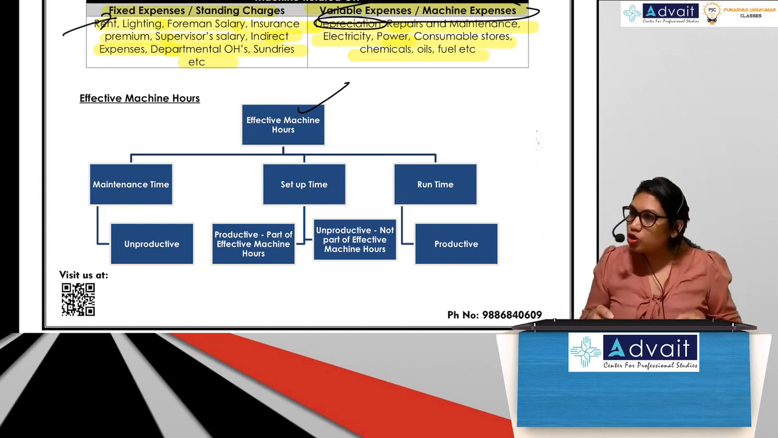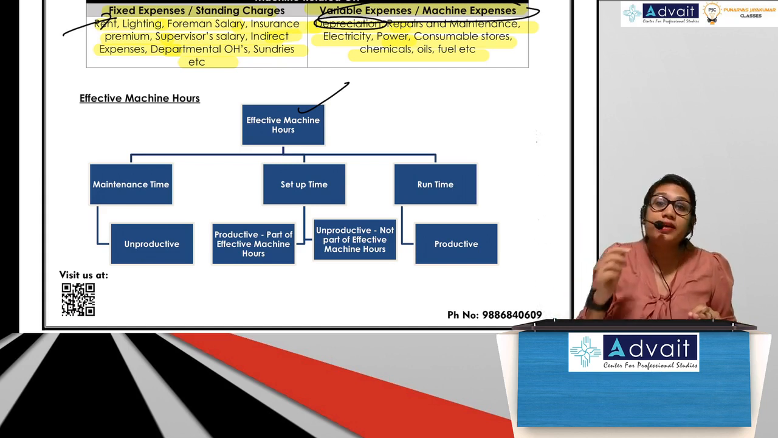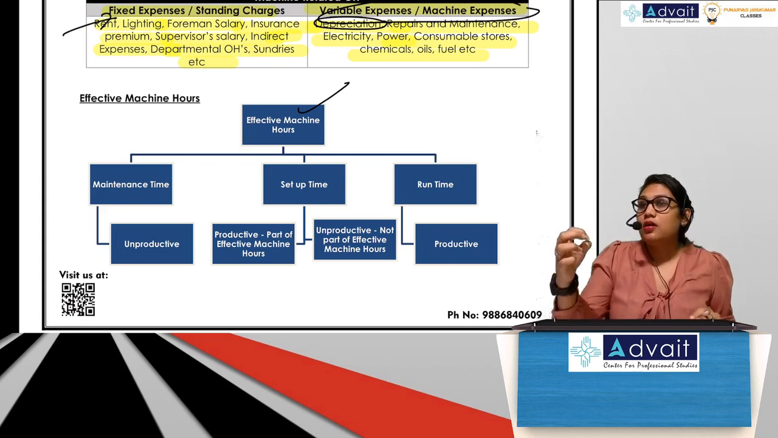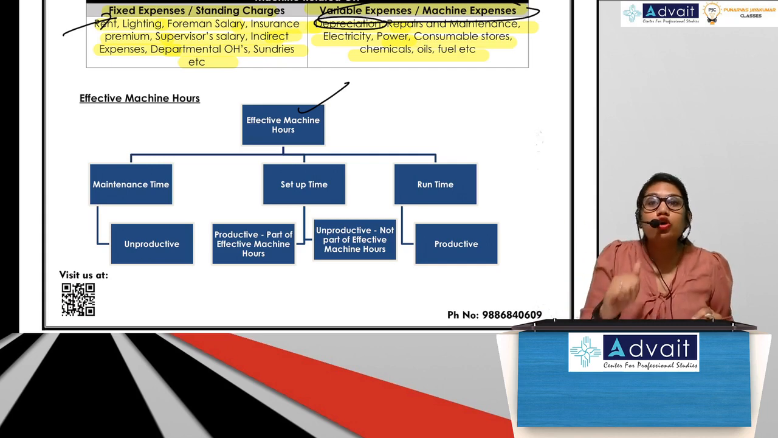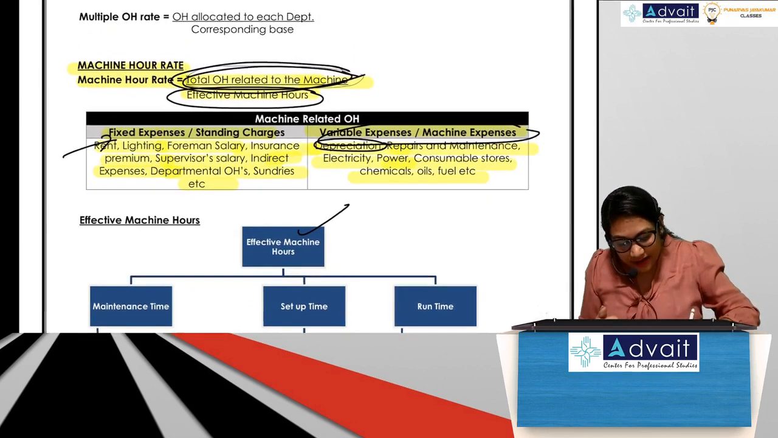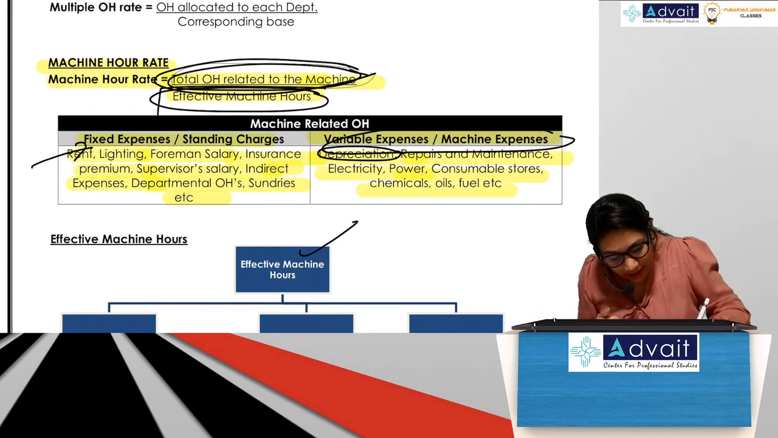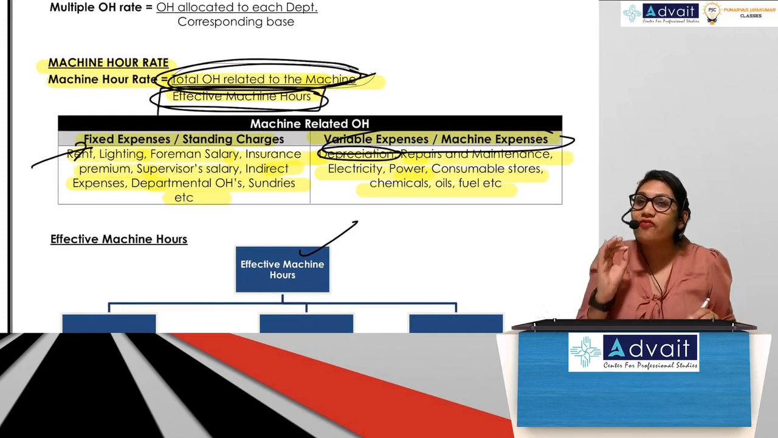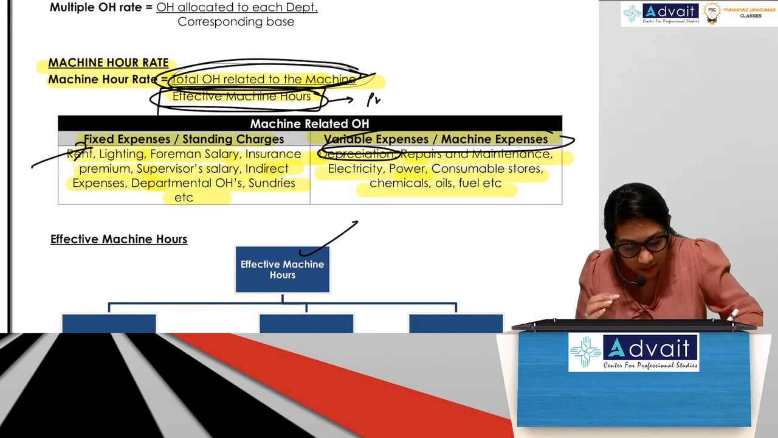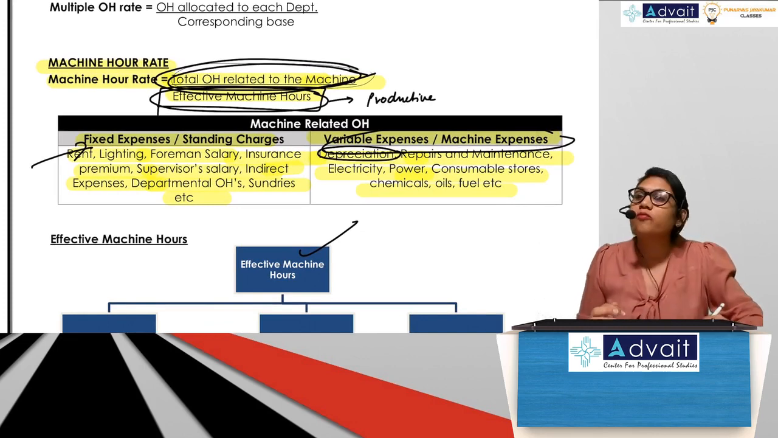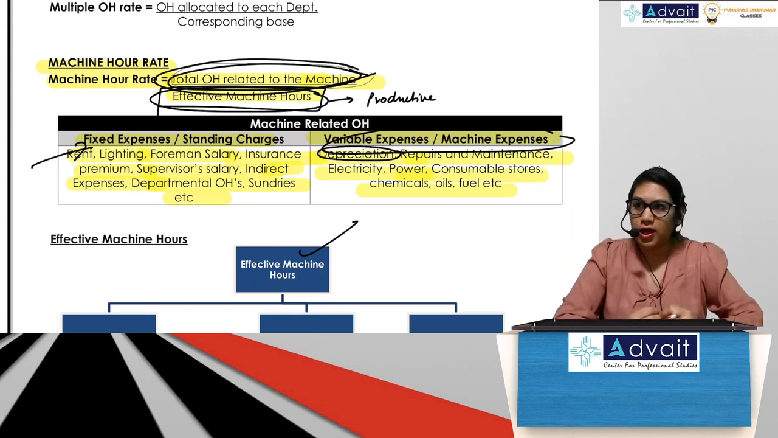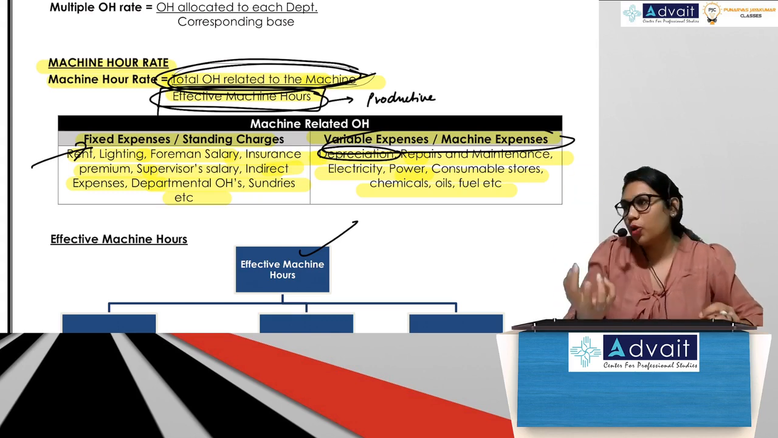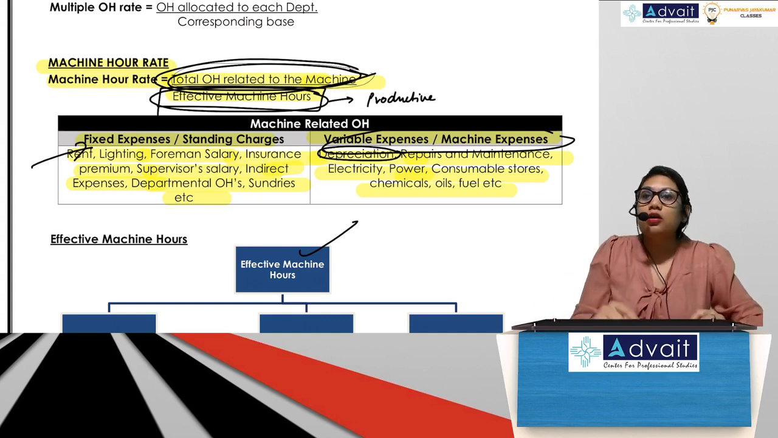Now, sometimes certain terms will confuse us when it comes to the problem. So what are those terms? Sometimes they will tell in the problem that the machine was left for maintenance for these many hours. So what do you do with those maintenance hours? Always remember, effective machine hours are productive machine hours, when the machine was actually running. So in the denominator, you will only take your productive machine hours.